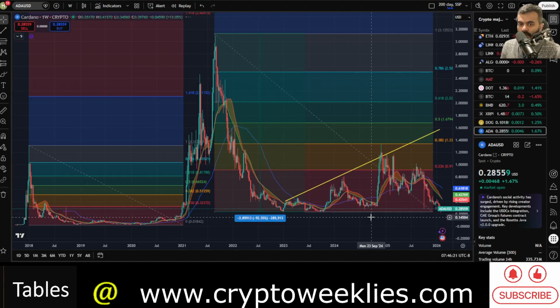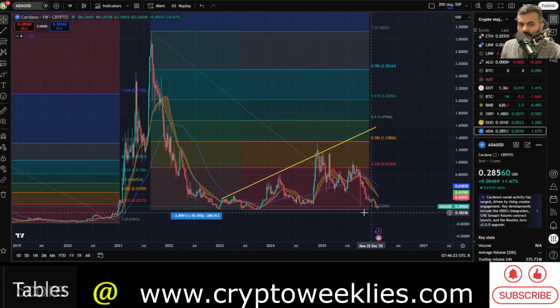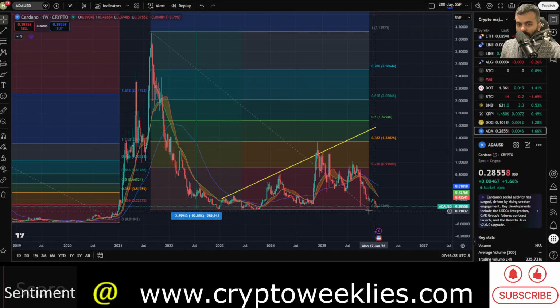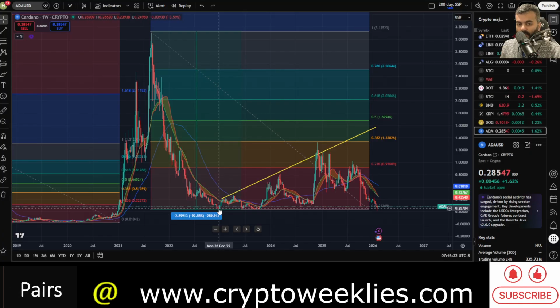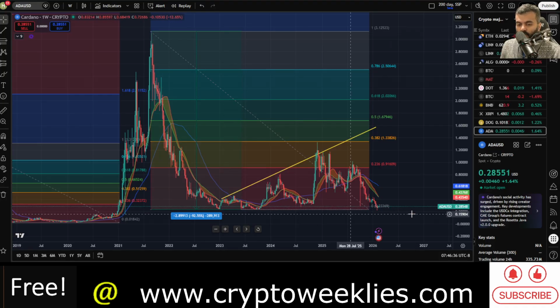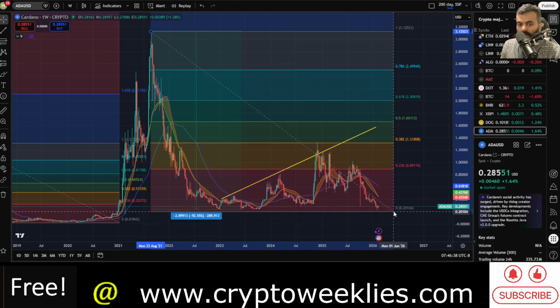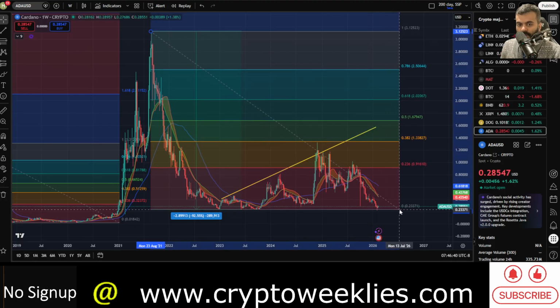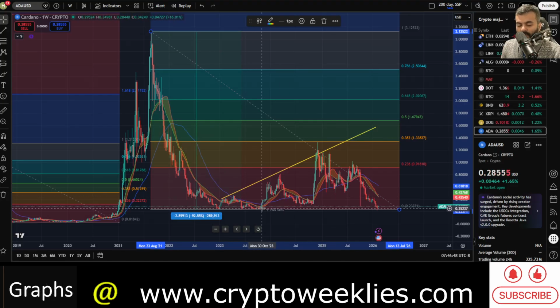Per the Fibonacci levels, again the price is very close to the bottom. You can argue that the price today is essentially what the price was 4 years ago, even more than 4 years ago, back in December 2022, even in June 2023. This level over here, if you extrapolate it, you'd notice that the 28 cents level has largely been the support or floor that ADA has held for 3 times.